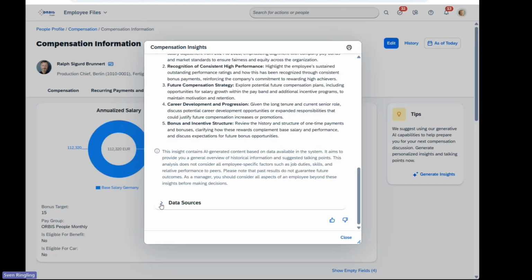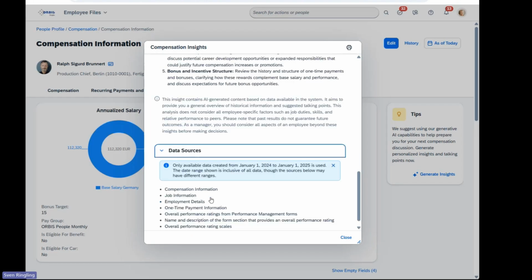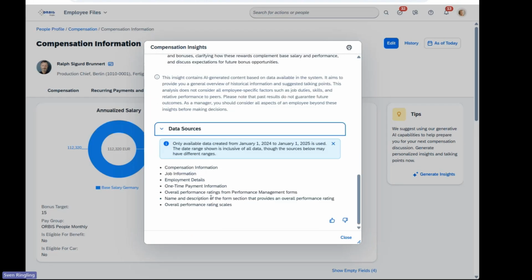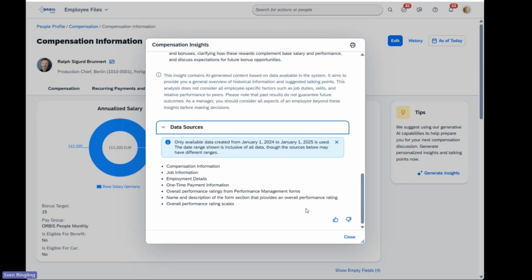I also learn about the data sources. It's quite important which data the AI used to come to these conclusions. I could always go back to the source. Obviously, I can also print this into a PDF or onto a piece of paper to take into the meeting.